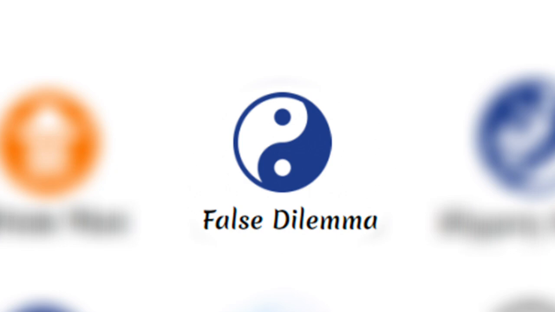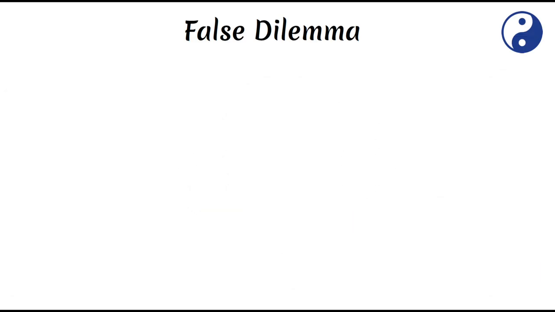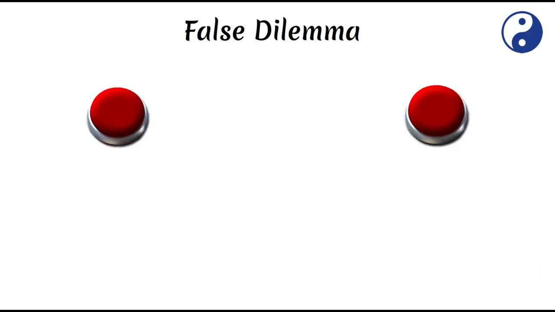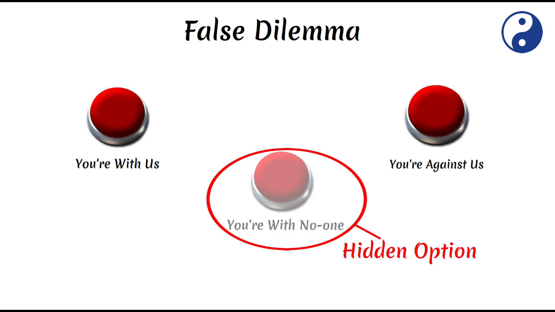False dilemma. This is a fallacy of oversimplification that presents only two options when in reality more options are available. "You're either with us or against us," ignores the possibility of neutral or alternative positions.